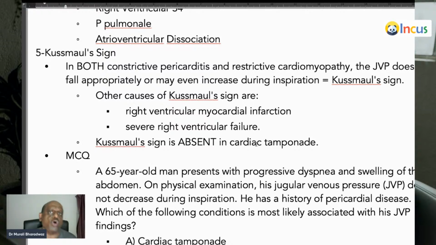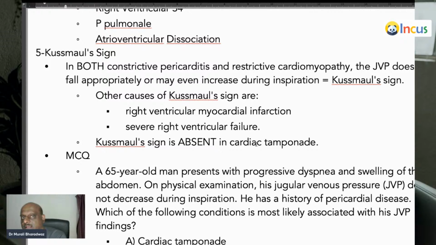Now, why is Kussmaul important? If Kussmaul is there, it is constrictive pericarditis. But Kussmaul won't be there if it is cardiac tamponade. See, one of the favorite questions is, how do you differentiate whether the pericardium is constricted and preventing blood from entering into the heart, or the pericardial fluid is compressing the heart and preventing its filling?